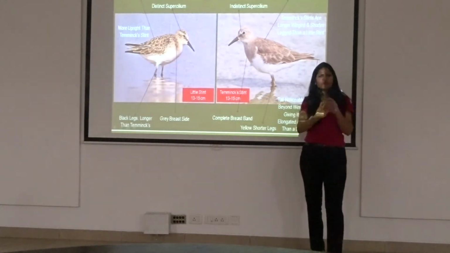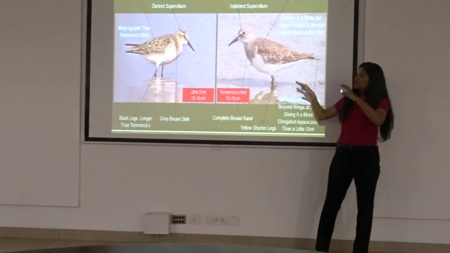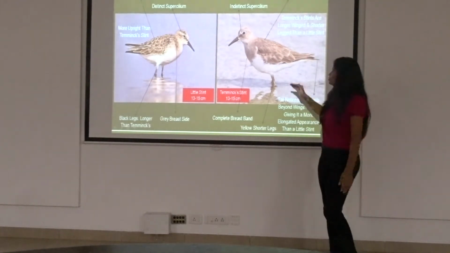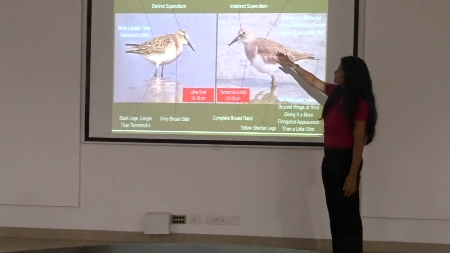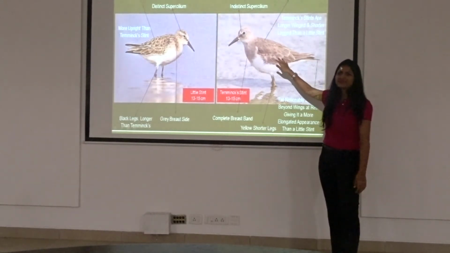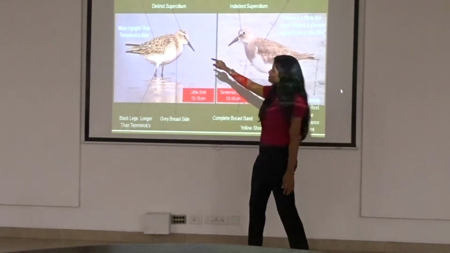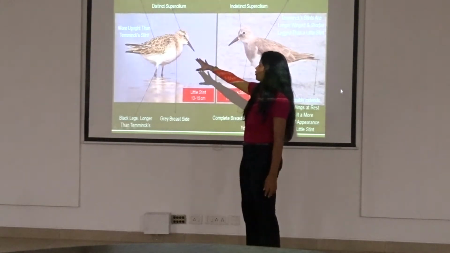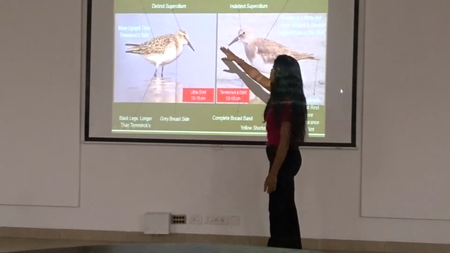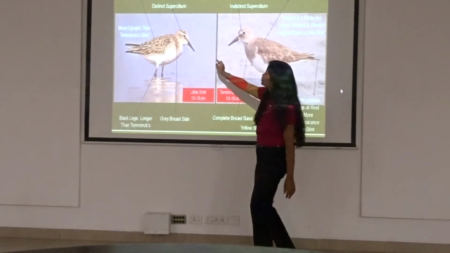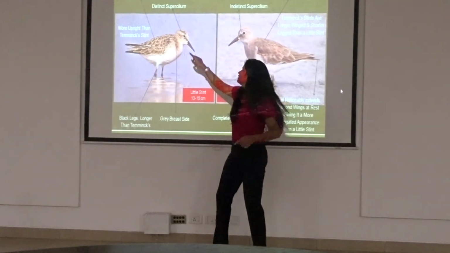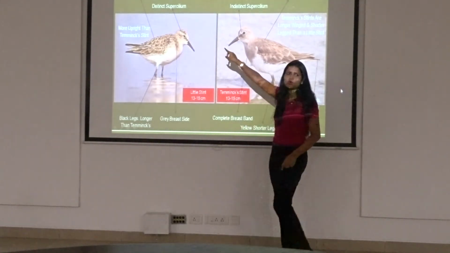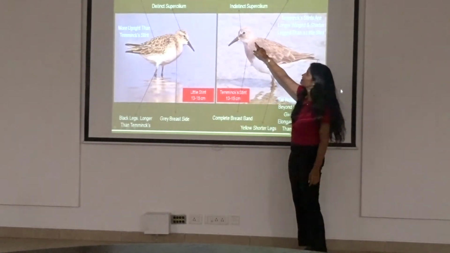Every slide I am going to tell you a basic pointer, and then I am going to tell you a point which you will be like, okay, I am going to look at this in the field. So a Temminck stint, for example, is very overall plain brown on top, if you see grey brown type. But this bird is not so plain, it is streaked and more mottled appearance on top, right? This has some supercilium, distinct supercilium which you can see going. Supercilium is again this part of the bird. That is why I have made sure that I put arrows so that you can make out what I am talking about. This does not have that kind of distinct supercilium.